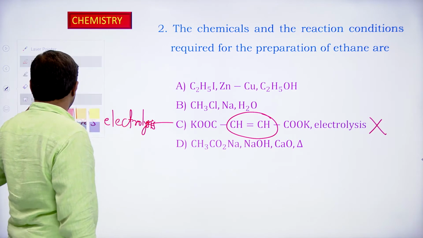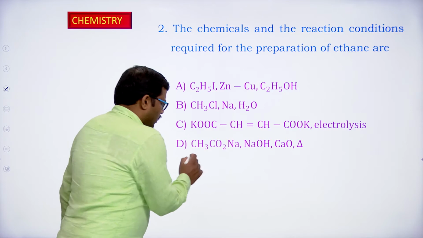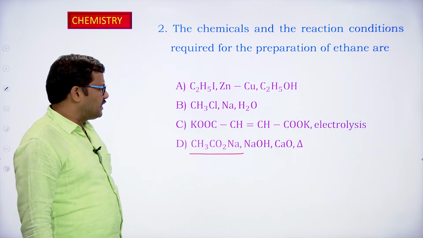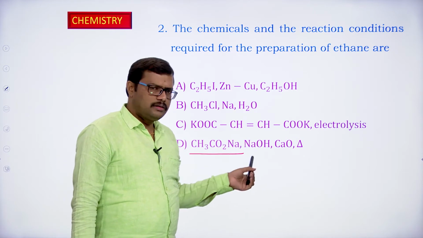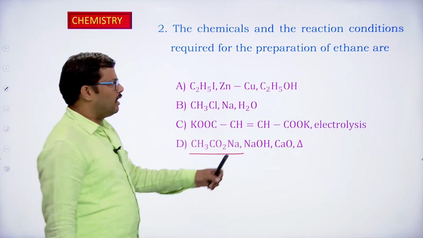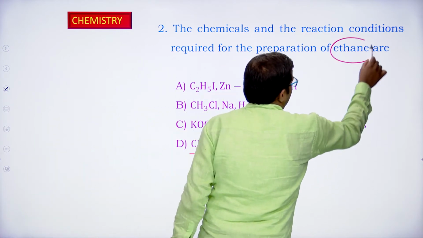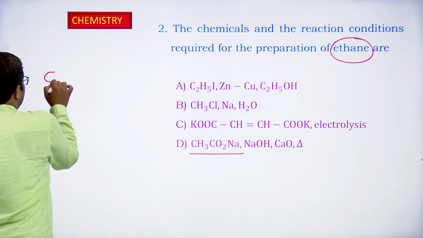So what could be the product that is obtained from the fourth one, D option? It is the sodium salt of acetic acid under soda lime conditions and heating. Yeah, the condition is going to give us alkane but not ethane. What we require? We require ethane as a product, but here we are going to get methane. How are we going to get methane?